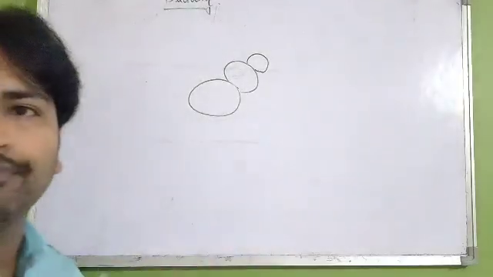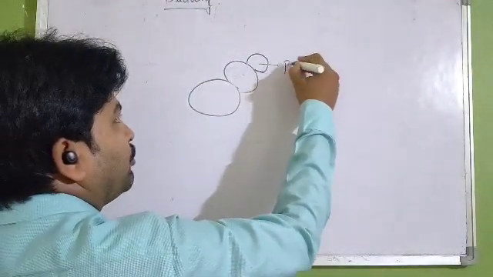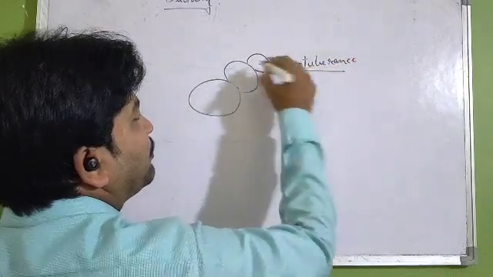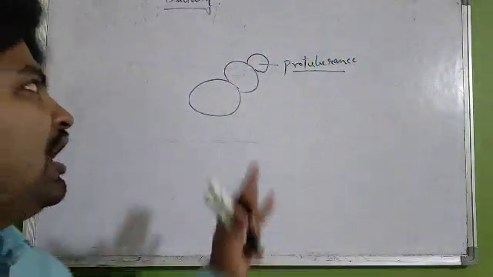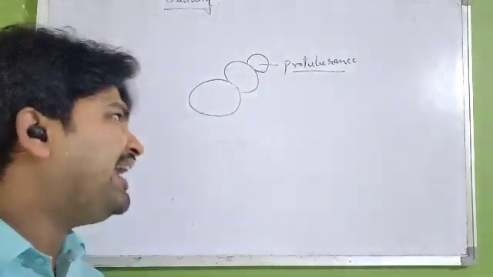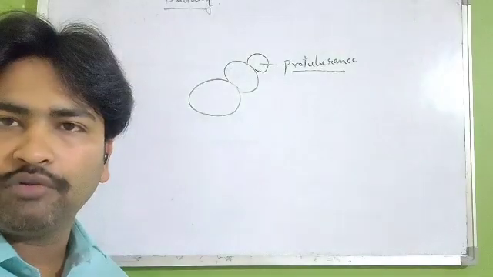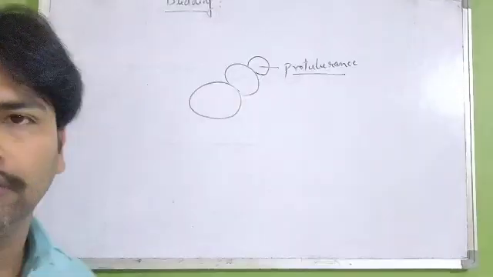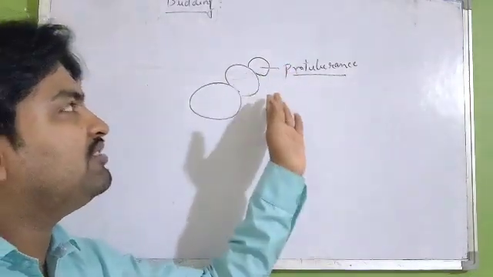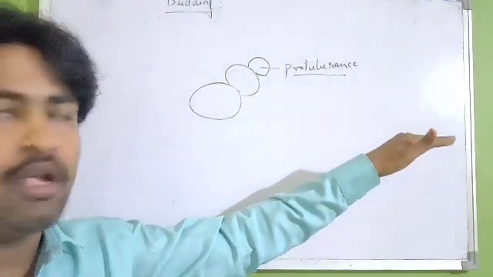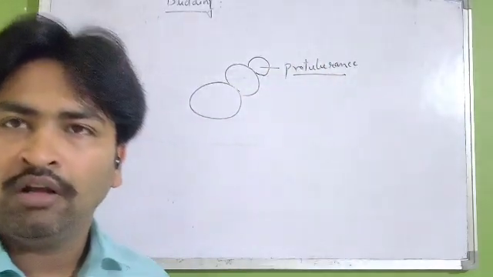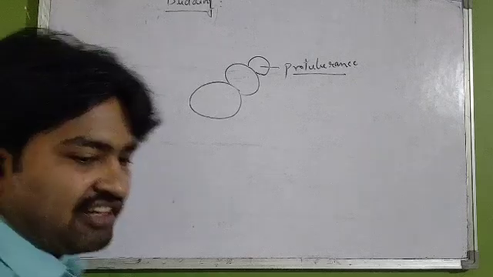This is known as a protuberance. After some time, after maturing, it will detach from the parent body, or it can remain attached to the parent body throughout life, forming colonies and such structures. If the protuberance detaches itself, it will grow as an individual. Hope that is clear to you.